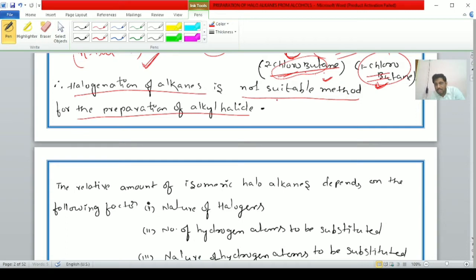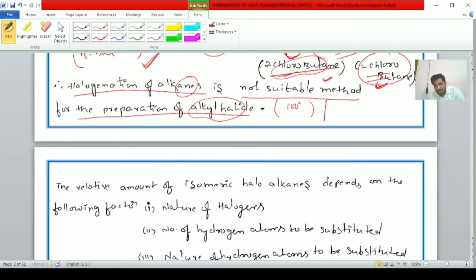Because here 100% alkyl halide product is not obtained. For example, 1-chlorobutane is obtained and 2-chlorobutane is obtained; both products are obtained. We cannot separate these two, and the percentage yield of these two products is also low. That's why it is not the preferable method for the preparation of alkyl halides from alkanes.